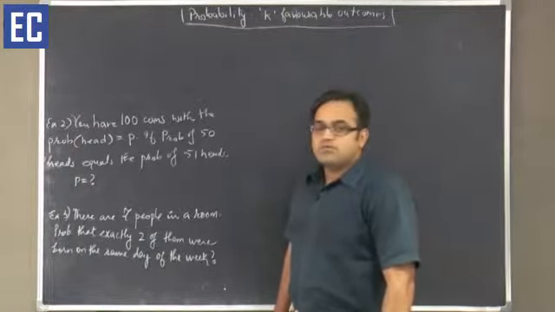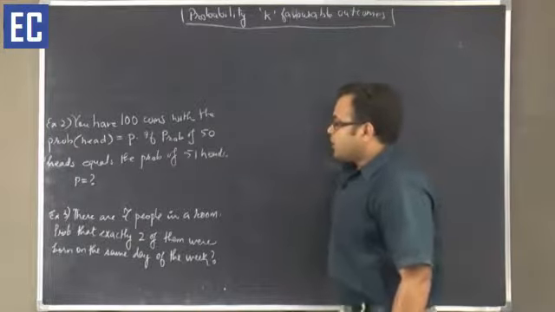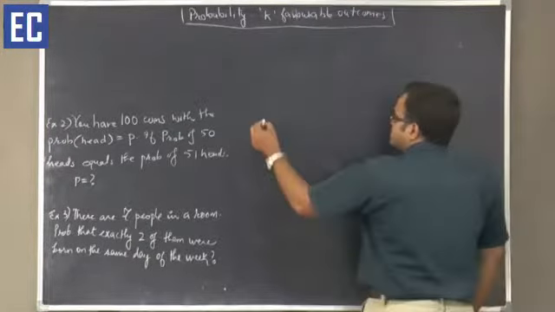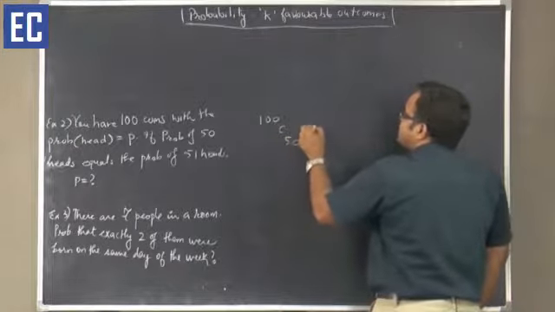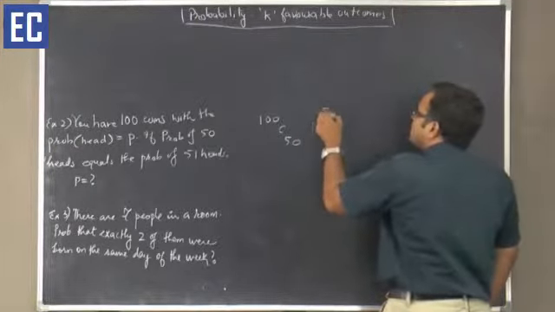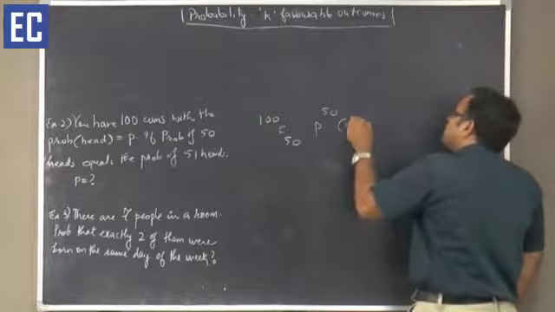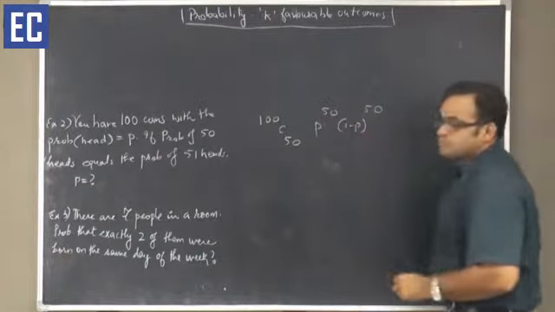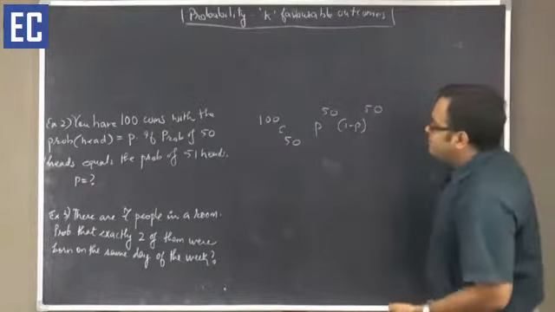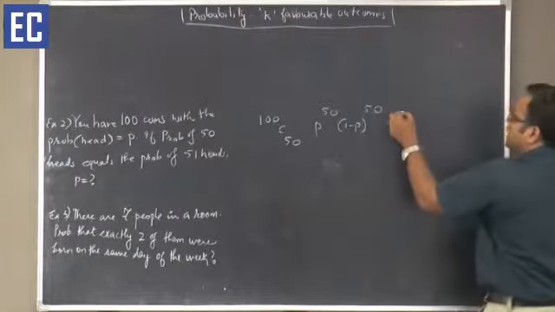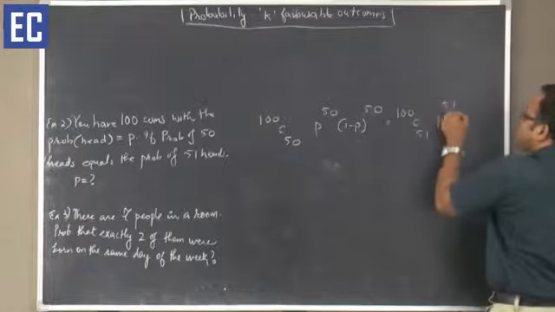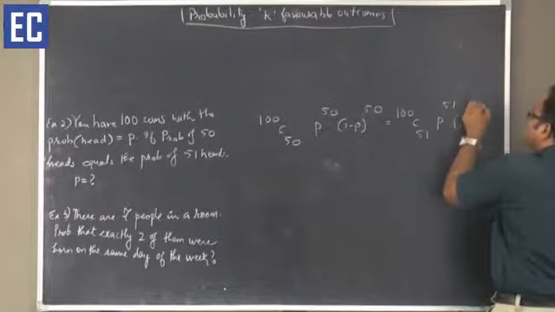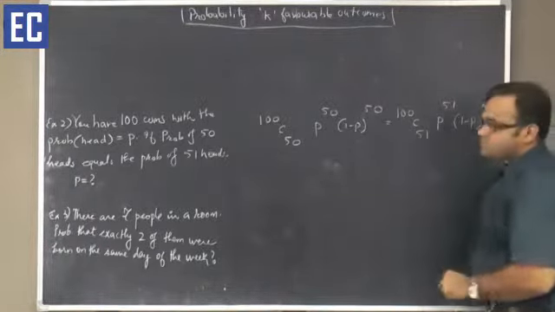Then what is the value of p? If I am looking at the probability of getting exactly 50 heads, this should be equal to 100 C 50 into p to the power 50 into (1 minus p) to the power 50. The probability of getting 51 heads would be equal to 100 C 51 into p to the power 51 into (1 minus p) to the power 49.